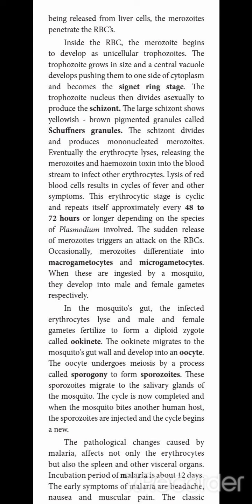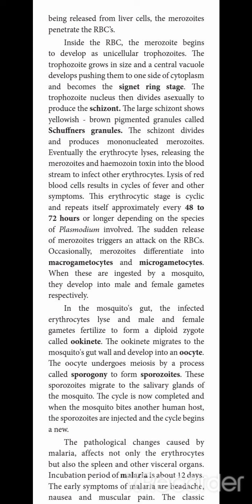Because it is asexual, the merozoite nucleus is divided, and each piece acts as a gamete. It is divided into two types of gametes: the macrogamete and the microgamete. The macrogamete acts as the female, and the microgamete acts as the male. Both gametocytes are present in the human blood cells.